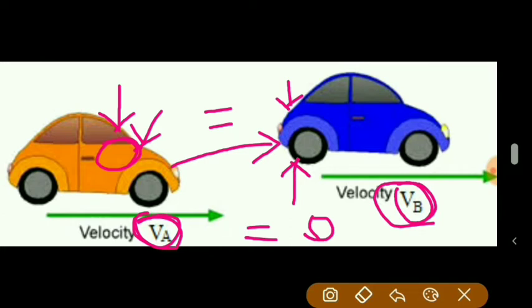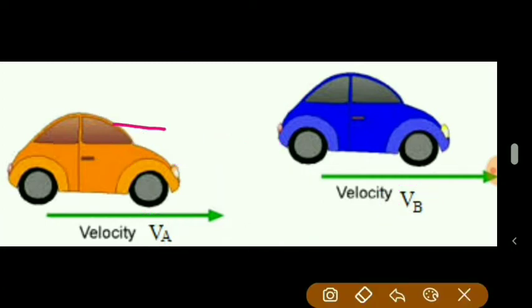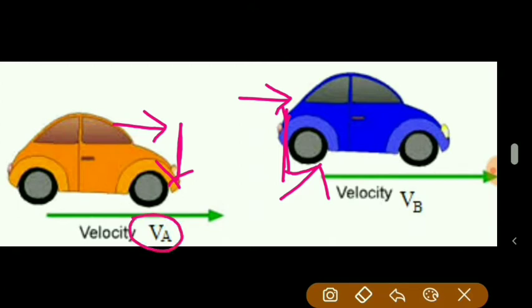We know that velocity means displacement upon time. So if both are moving with the same velocity in the same direction, then with respect to this car, there is no displacement of this car. Blue color car is not displacing with respect to orange color car, and hence we can say that the relative velocity of car B with respect to car A is 0.